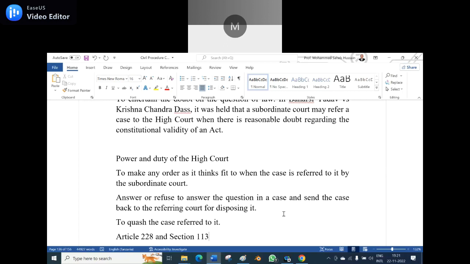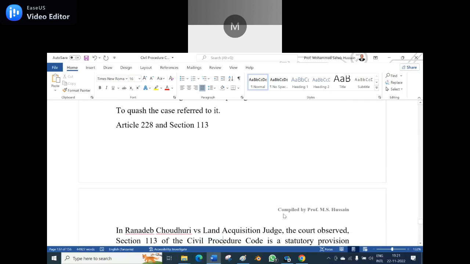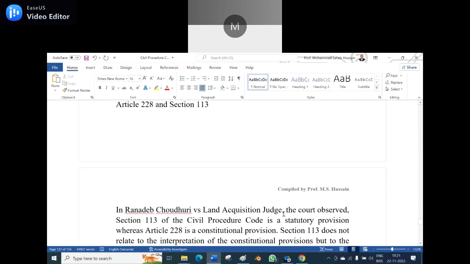In that matter also, Article 228 and Section 113. In Rana Deb Chowdhury versus Land Acquisition Judge, the court observed that Section 113 of the Civil Procedure Code is a statutory provision, whereas Article 228 is a constitutional provision.